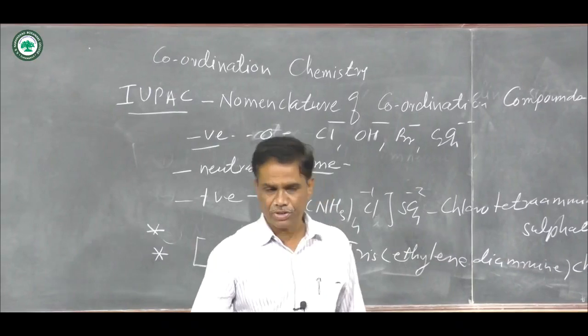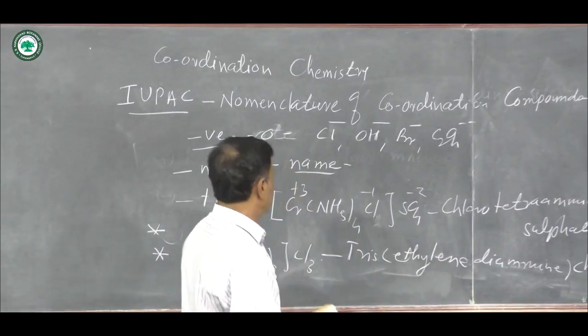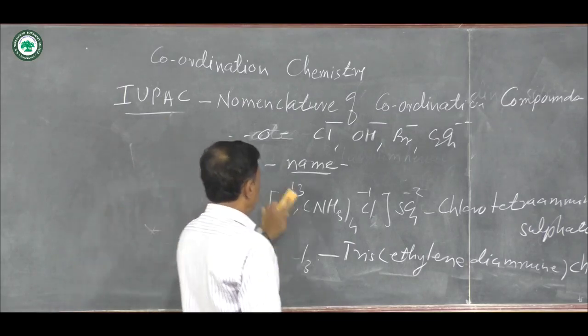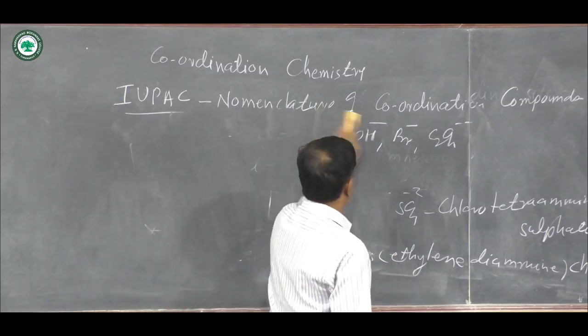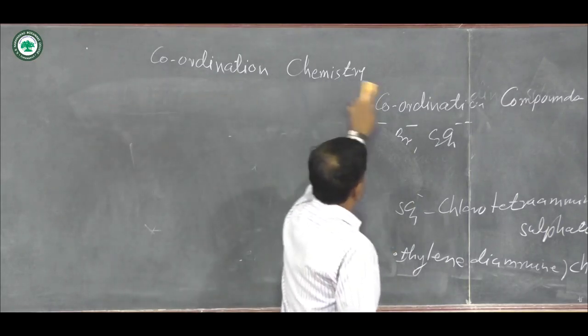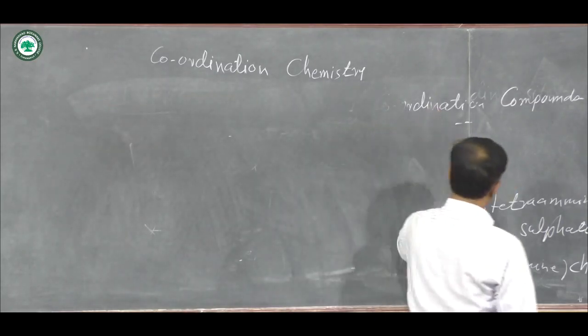Next rule is when there is a formation of bridge bonding of ligands in between two metals or metal ions, at that time the mu word is used.